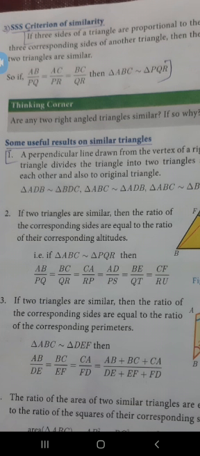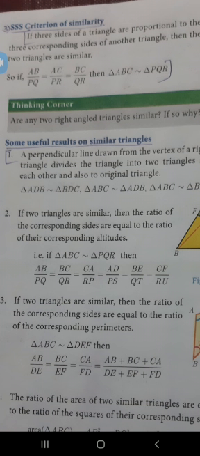First one: if we draw a perpendicular in a right angled triangle, so that we make another right angled triangle, we get two right triangles, and the triangles must be similar. A perpendicular line drawn from the vertex of the right angle of a right angled triangle divides the triangle into two triangles similar to each other. So this result you must learn.